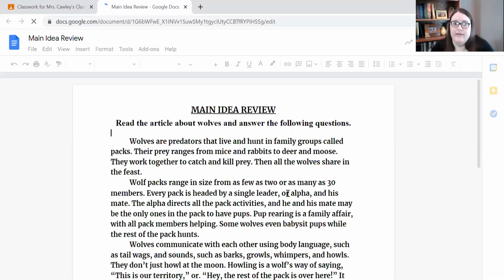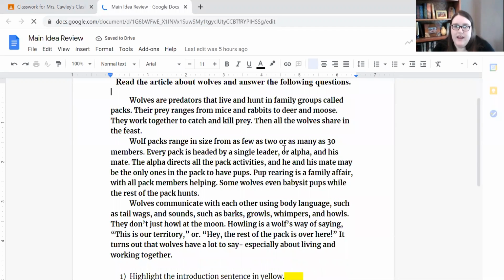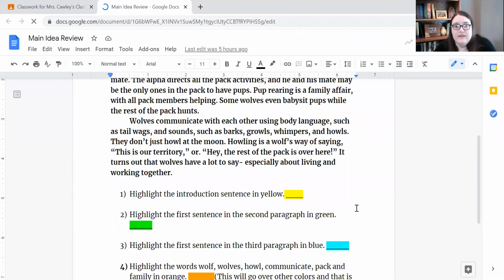So let's look at this. It says, main idea review. Read the article about wolves and answer the following questions. Well, hopefully you may remember before we went virtual and before all the snow and ice, we read this article about wolves. So it is the same article, but I want you to reread it, okay? And I have some instructions down here.